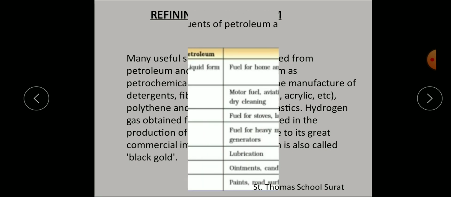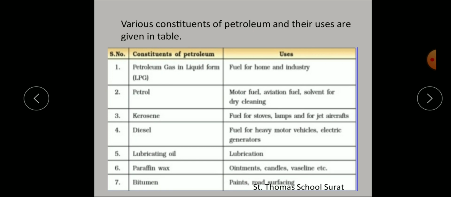Understood? What are the various constituents of petroleum and their uses given? Just now I told you the constituents of petroleum. They are used in LPG. What are they? Petroleum gas in liquid form. It is also called LPG. What are the uses of that LPG? Fuel for home and industry. LPG is used as a fuel for home. In a cylinder, what is there? Which gas is present? LPG.